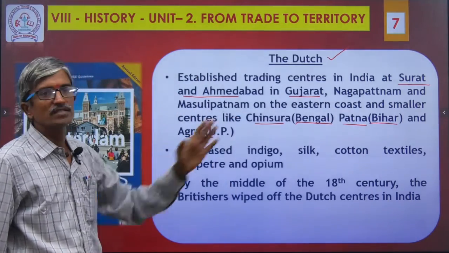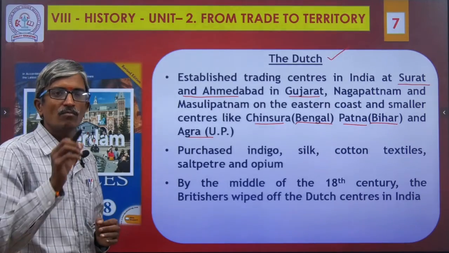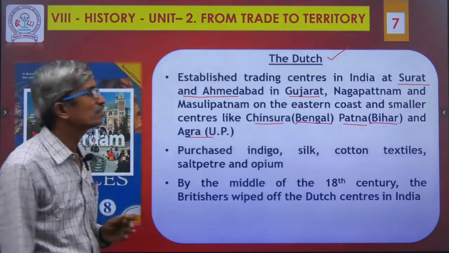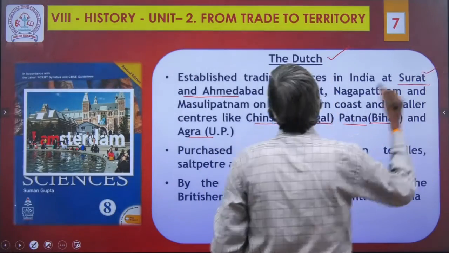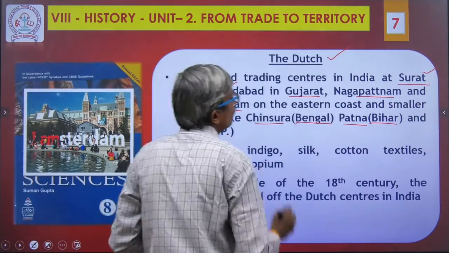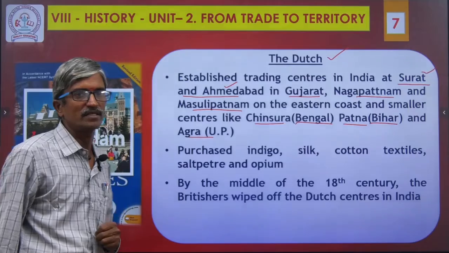So, these are all the places. Why I am underlining here means we need to mark the areas in a map. The places are Surat, Ahmedabad, Nagapattinam, Machilipatnam, Chinchura, Patna and Agra. So, totally 7 places.